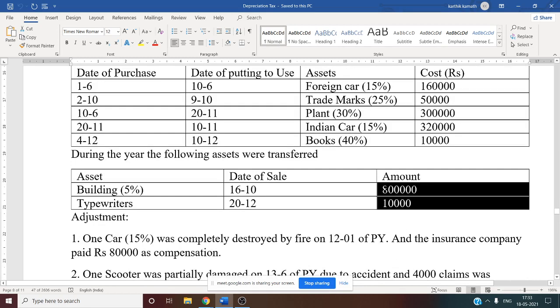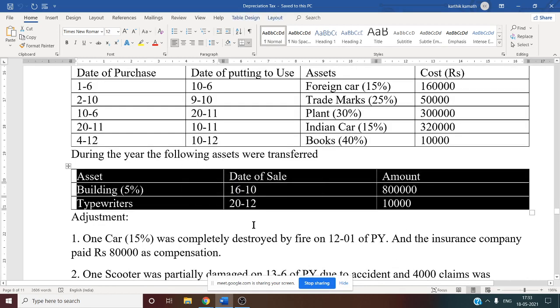Sale is also given. See this, during the year the following assets were transferred. So there are two assets. One is the 5% building that is sold. The date of sale is given, but that is of no use from the point of view of depreciation. Typewriter is sold in the month of December. Again, the date of sale is of no use. Okay. Now after this there is an adjustment.